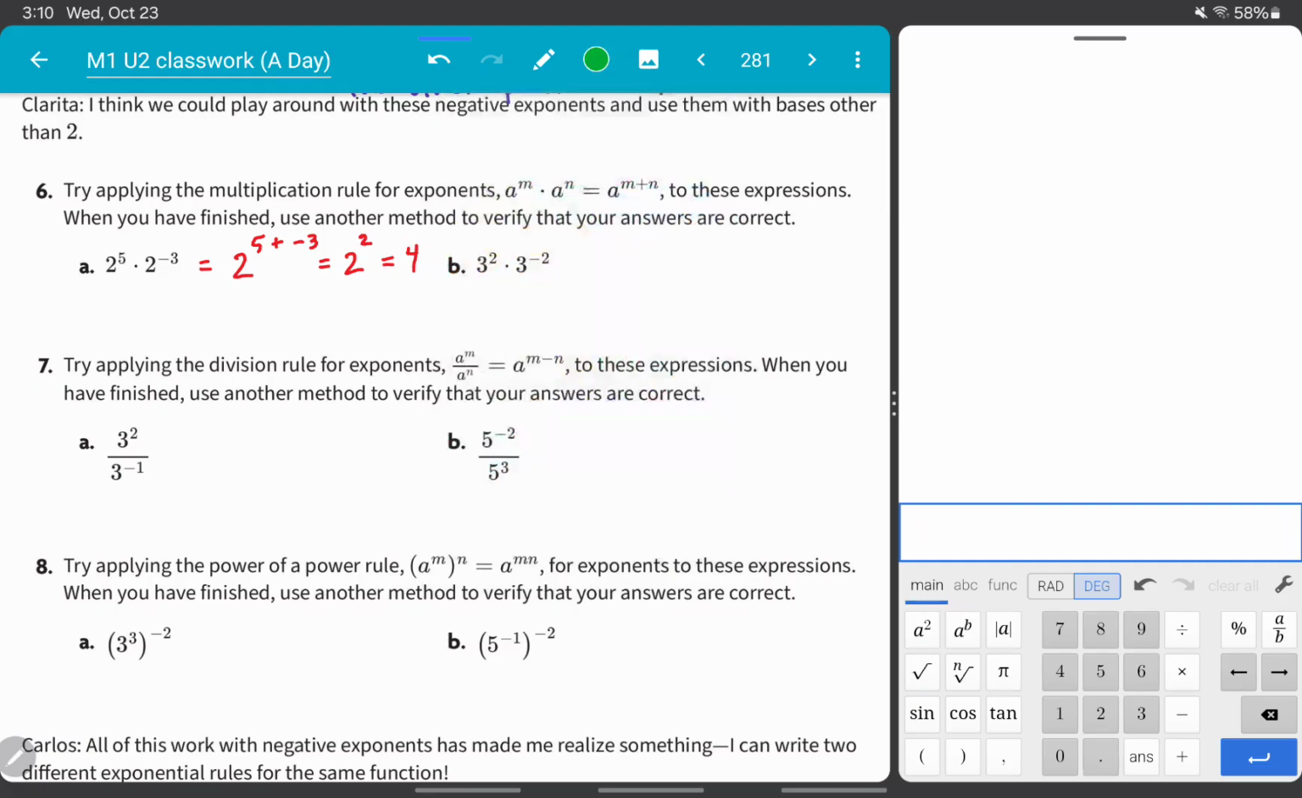Verifying this on a calculator, we could do 2 to the 5th, that's 32, times 2 to the negative 3rd, which is 1/8, and then doing 1/8 times 32 gets me 4. And here I'll put that as 1/8 just for fun. 1/8 times 32. Yep.